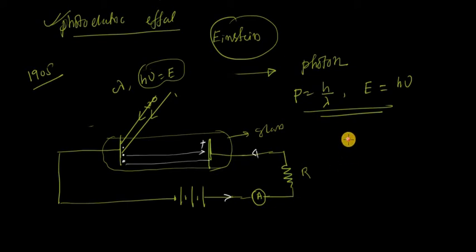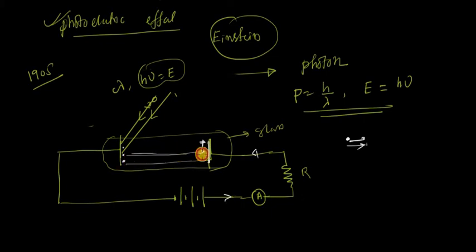This is an elastic collision, so the electron gains energy from the photon, and hence the electrons come out from the metal surface with variable kinetic energies, and as they come out, they are attracted by the positive terminal of the anode.